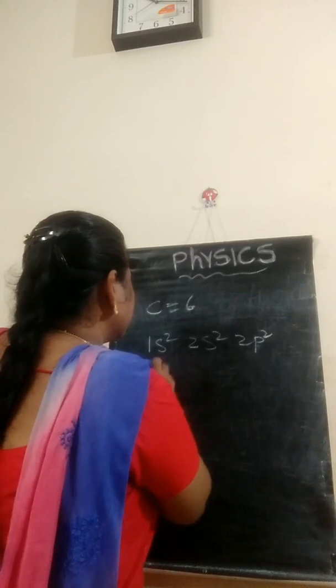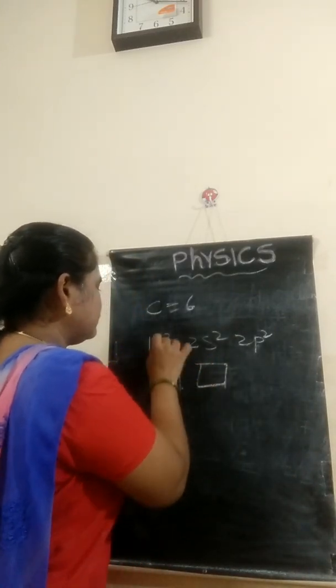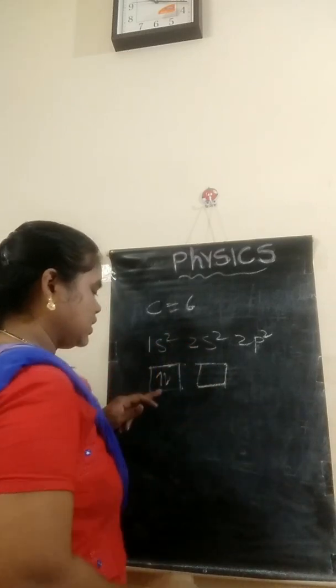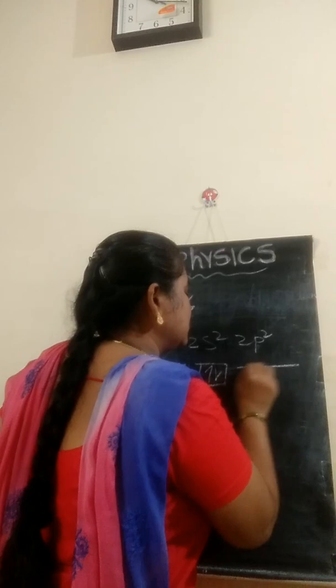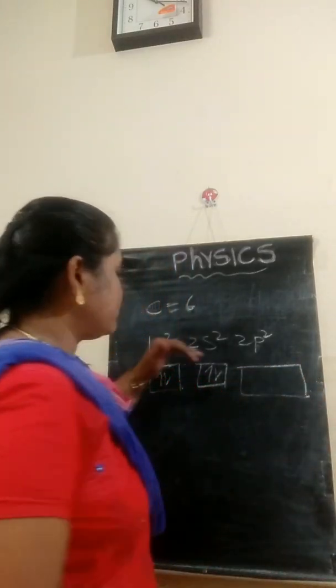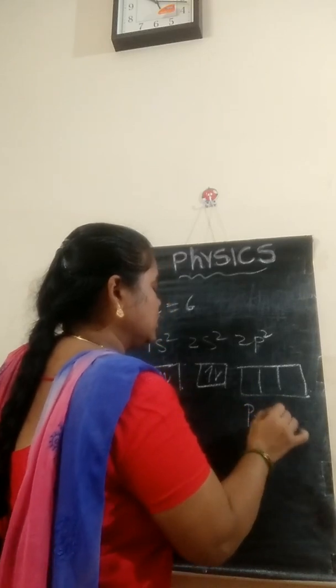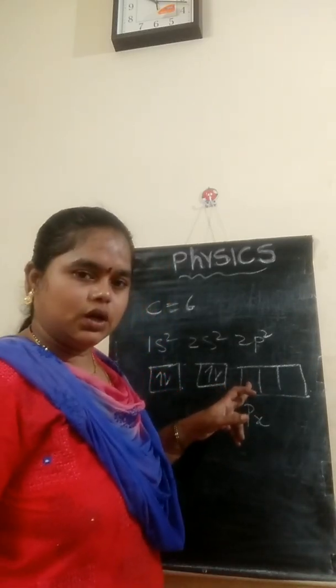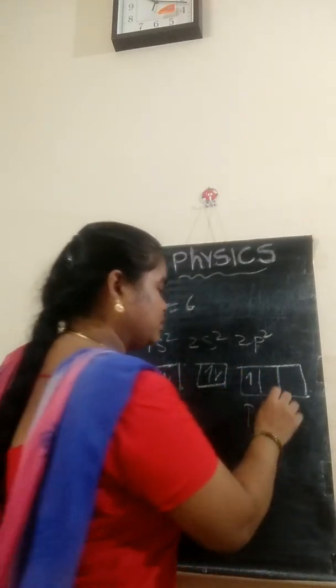See here, 1s2 has 2 electrons, 2s2 has 2 electrons, so 4 are over, and the fifth electron first goes to px and then to py.